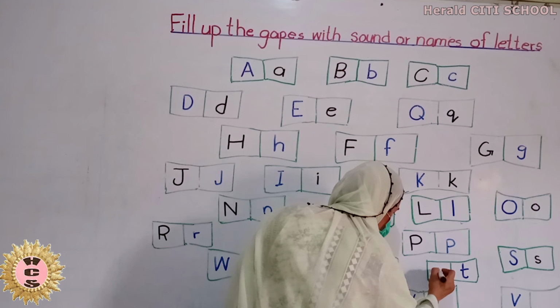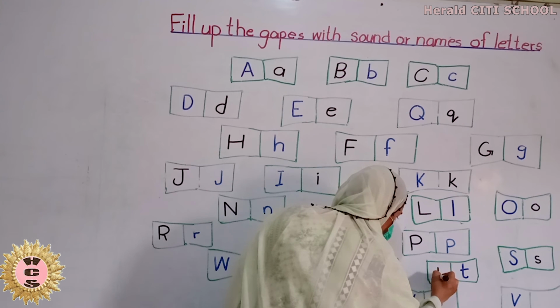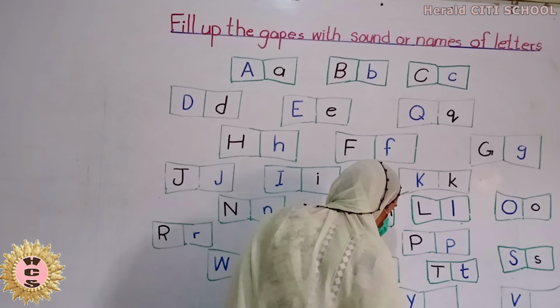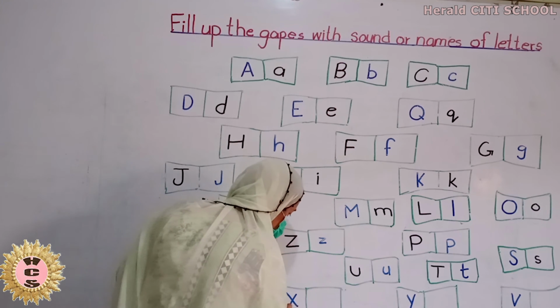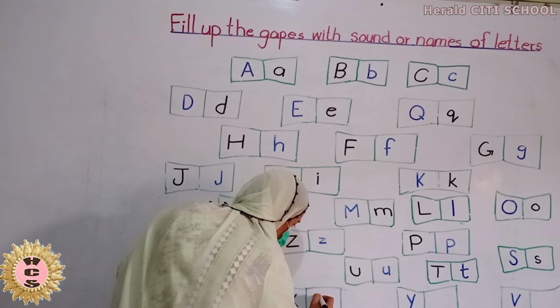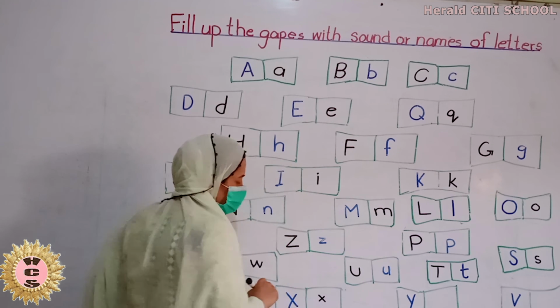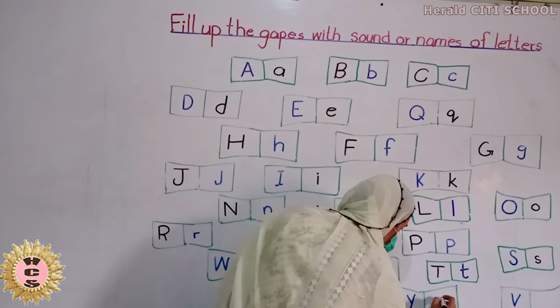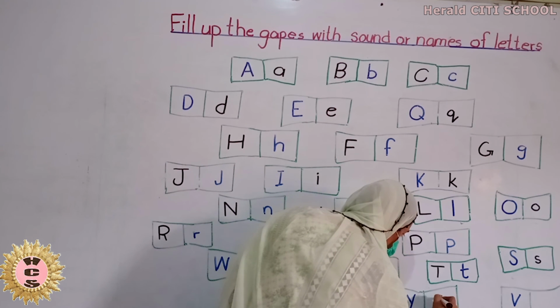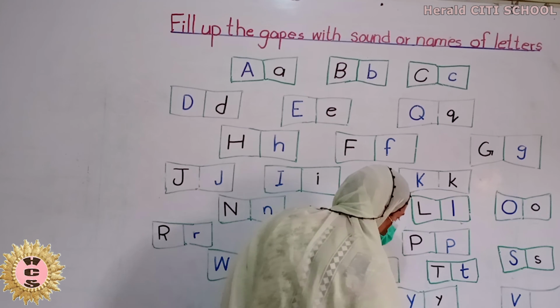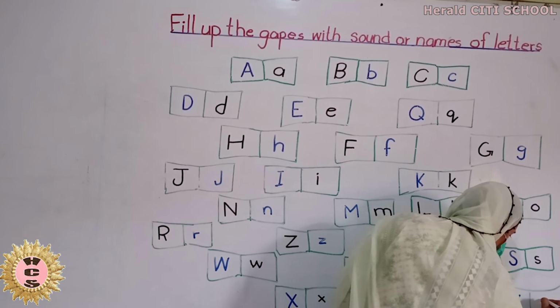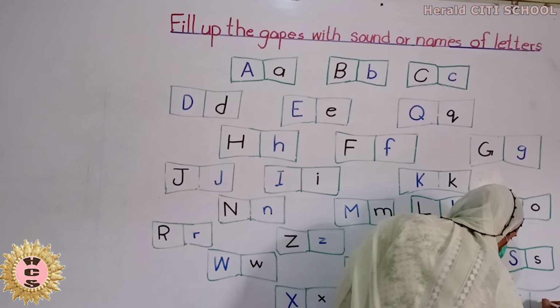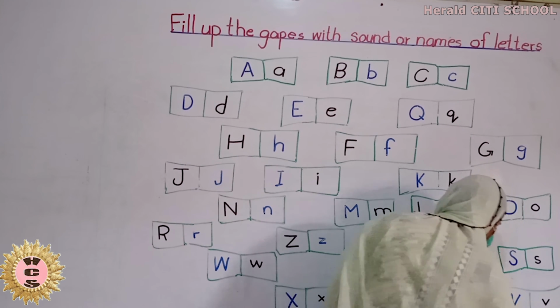This is T. And the name of the letter is T. This is X. And the name of the sound is Z. This sound is Y. This is V, and the sound of V is V.